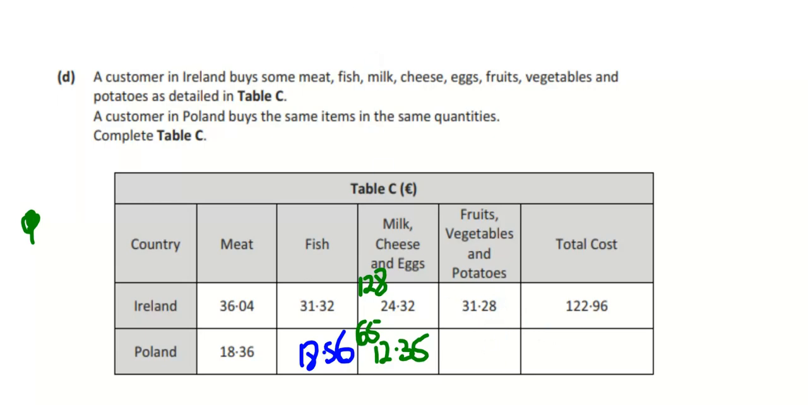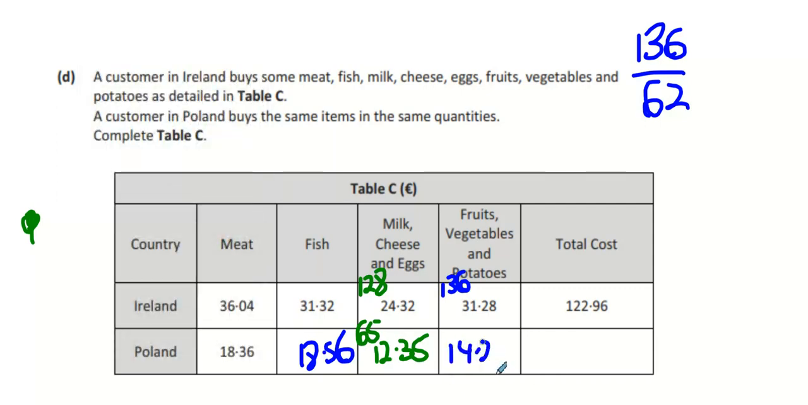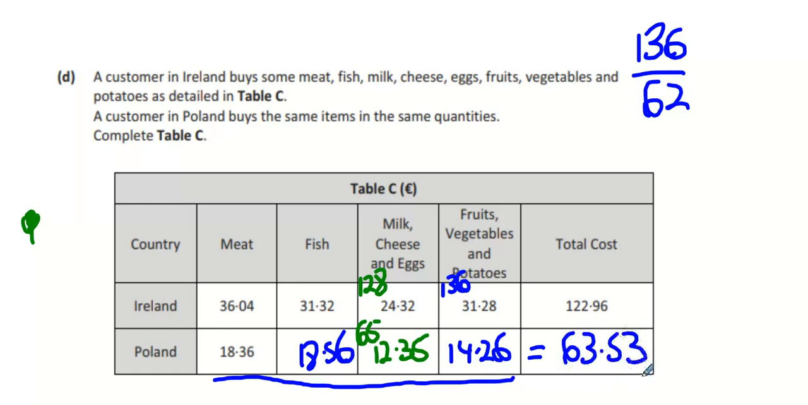Then next one. 136 for Ireland, so do 136 divided by 62. Over double the price in Ireland, isn't it? So do 136 divided by 62. I get this number here. Then I'm going to grab the 31.28 and divide it by the number I just got. And I should get an answer of 14.26. And then when I add them all up together, if somebody would be so kind as to add them all up and tell me my total price. You got it right, did you? Fair play. Good.